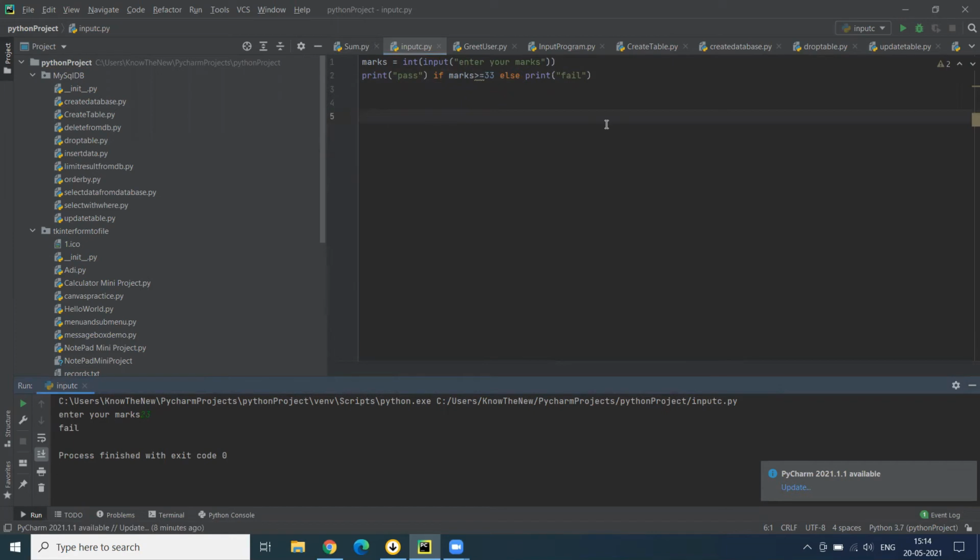And now if you need to add multiple conditions, for example, I need to add just pass or fail, all the logic. So for that, what can you do?